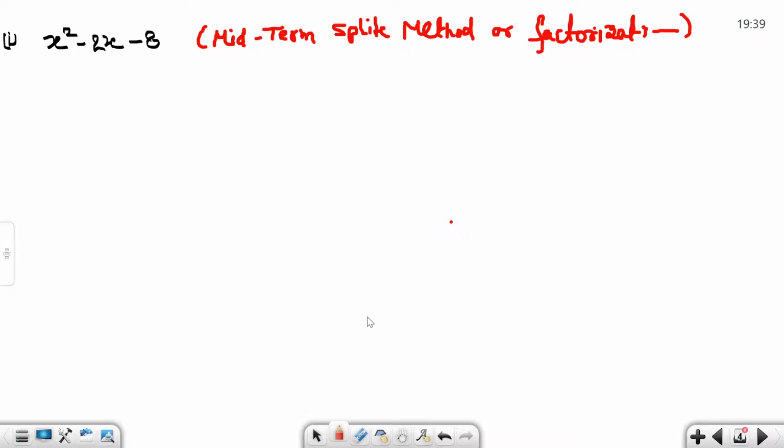Here, if we talk about how we factor, we always need to think: one is product and the second is sum, so we make two factors. You also studied this middle term split method in class 9, exercise 2.3, question number 4.